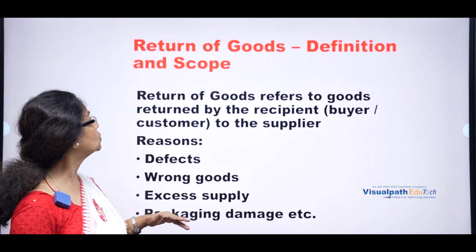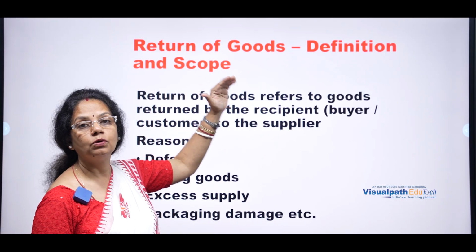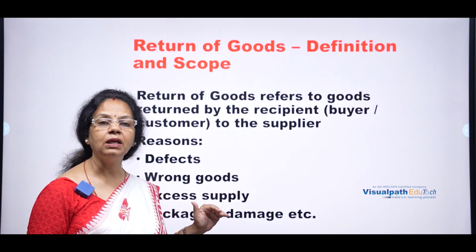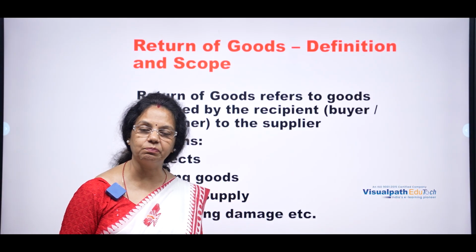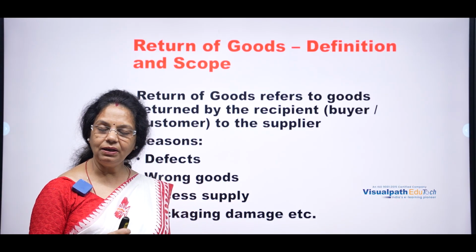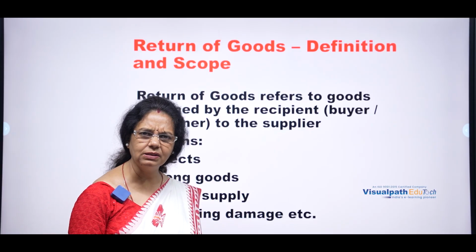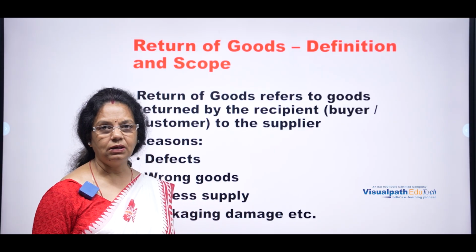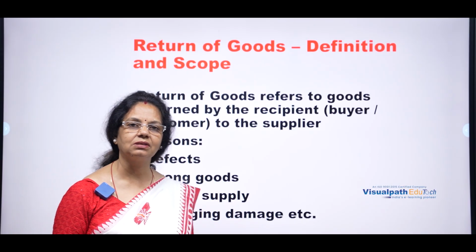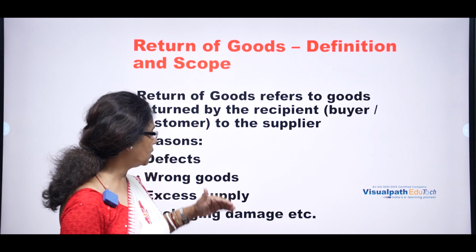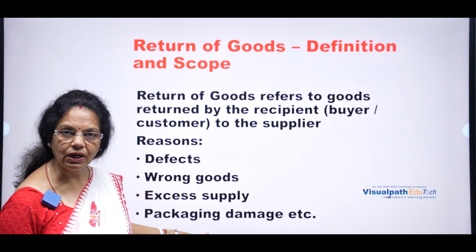This is known as return of goods, its meaning as well as the reason behind it. Why does the customer return the goods to the supplier? Very easy. Mostly in online purchase and offline purchase also, sometimes we return the goods only because of these reasons, right?